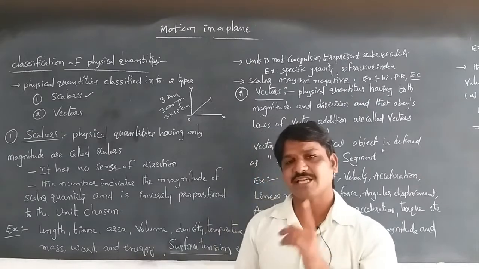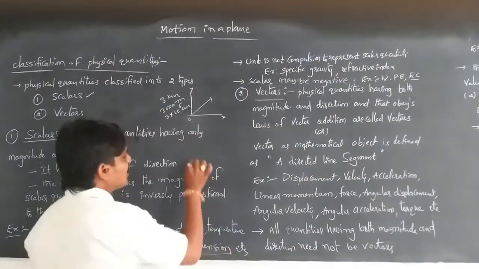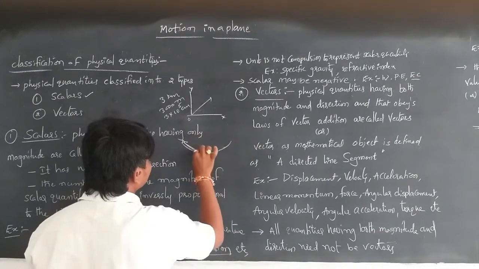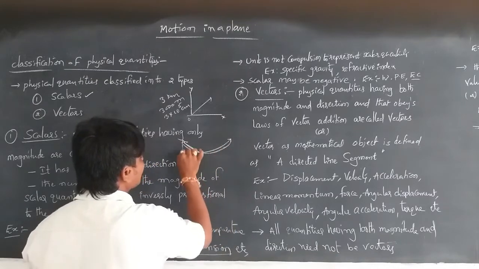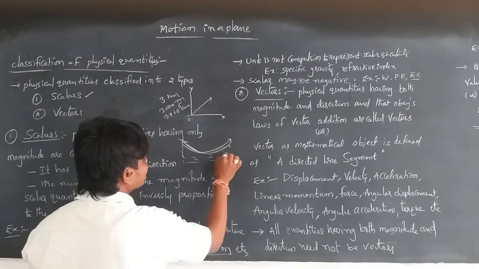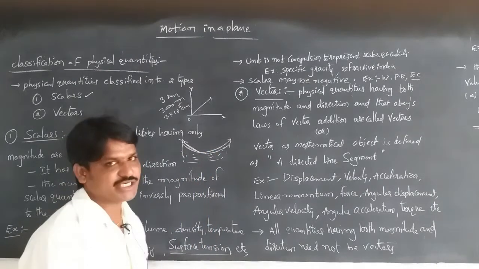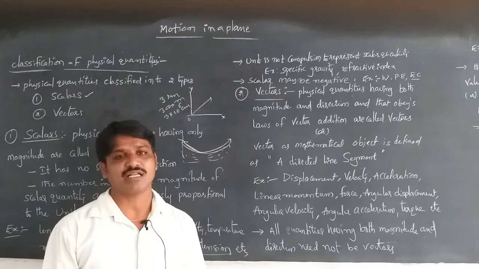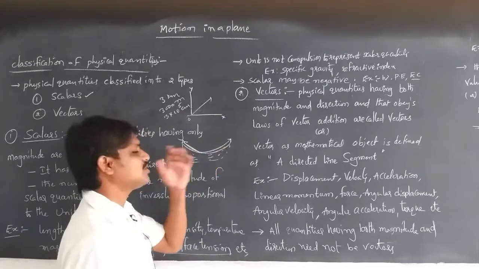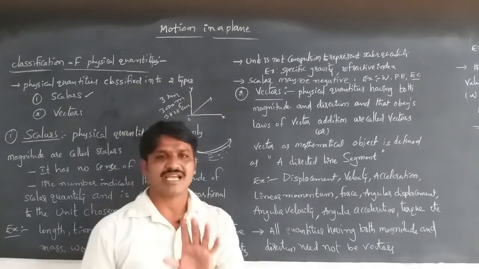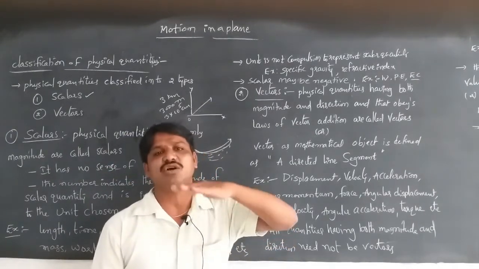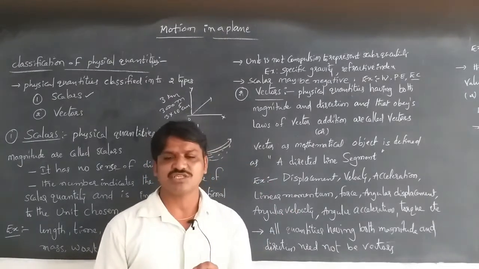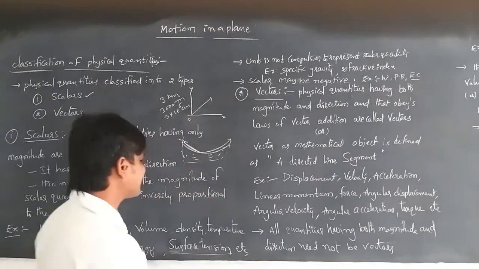And the same with surface tension. Surface tension always acts tangentially to the surface of the liquid, whatever liquid we are taking, so it has a specified direction. But it does not obey the laws of vector addition, so surface tension can also be considered a scalar quantity.